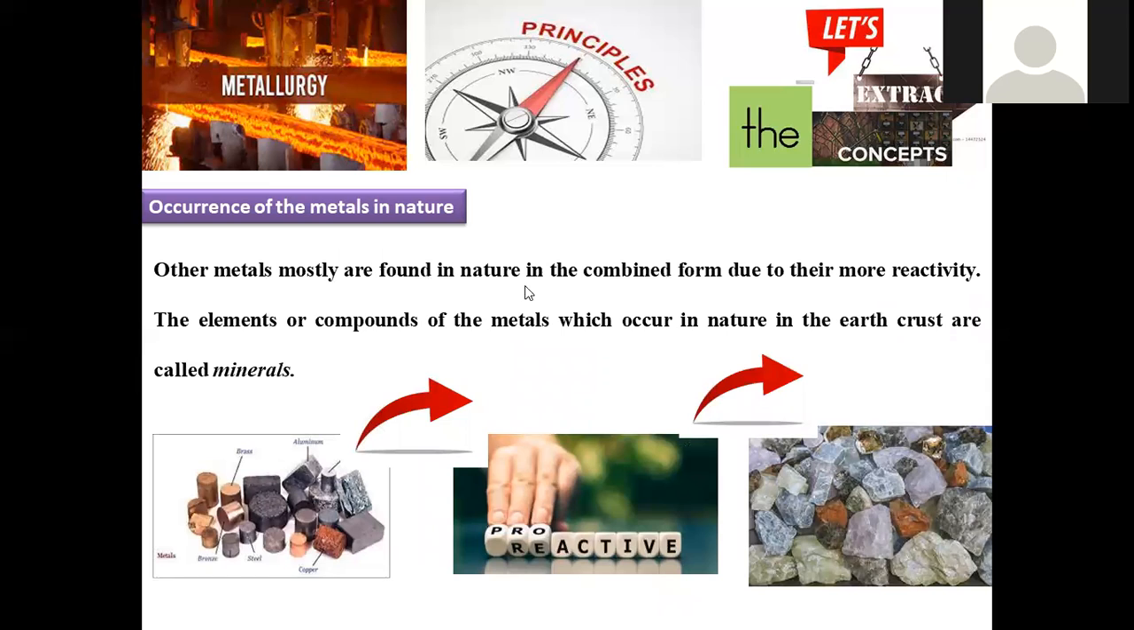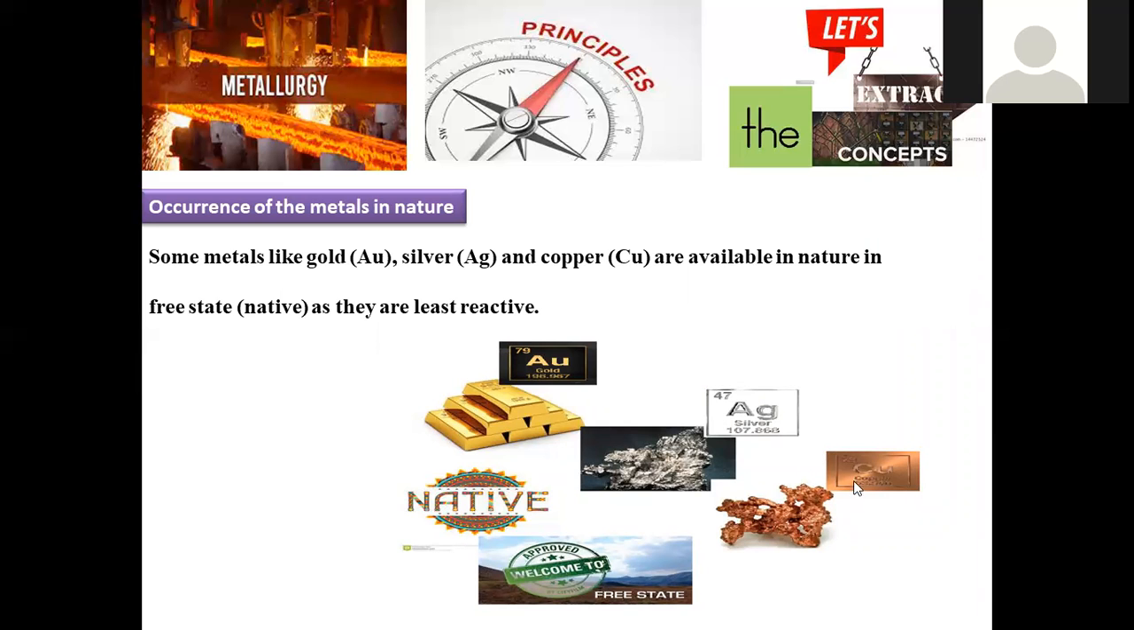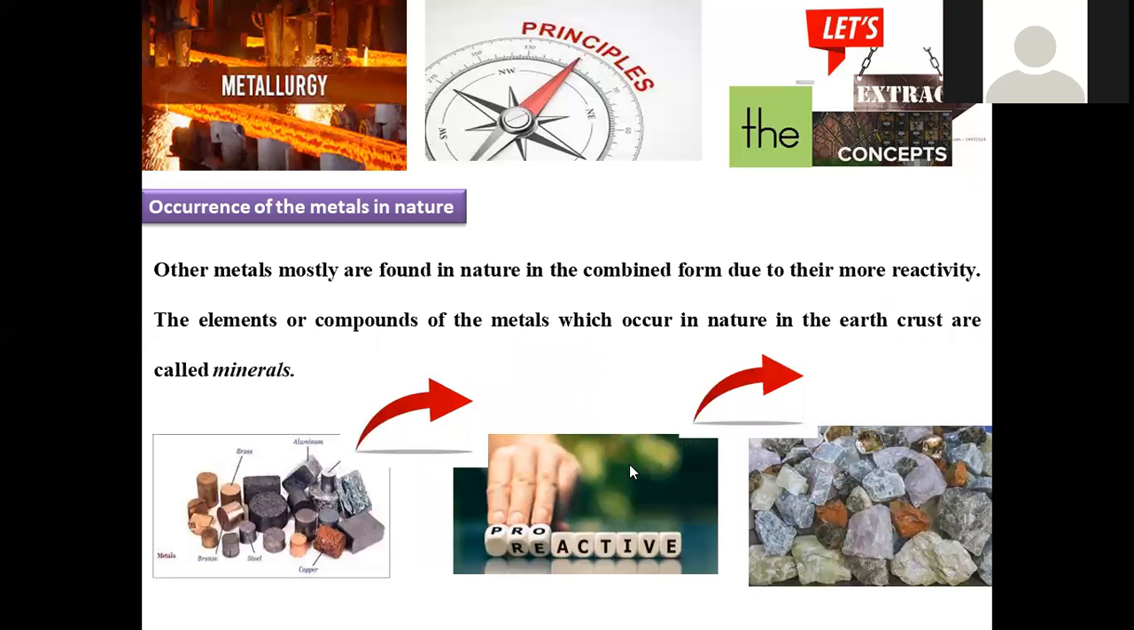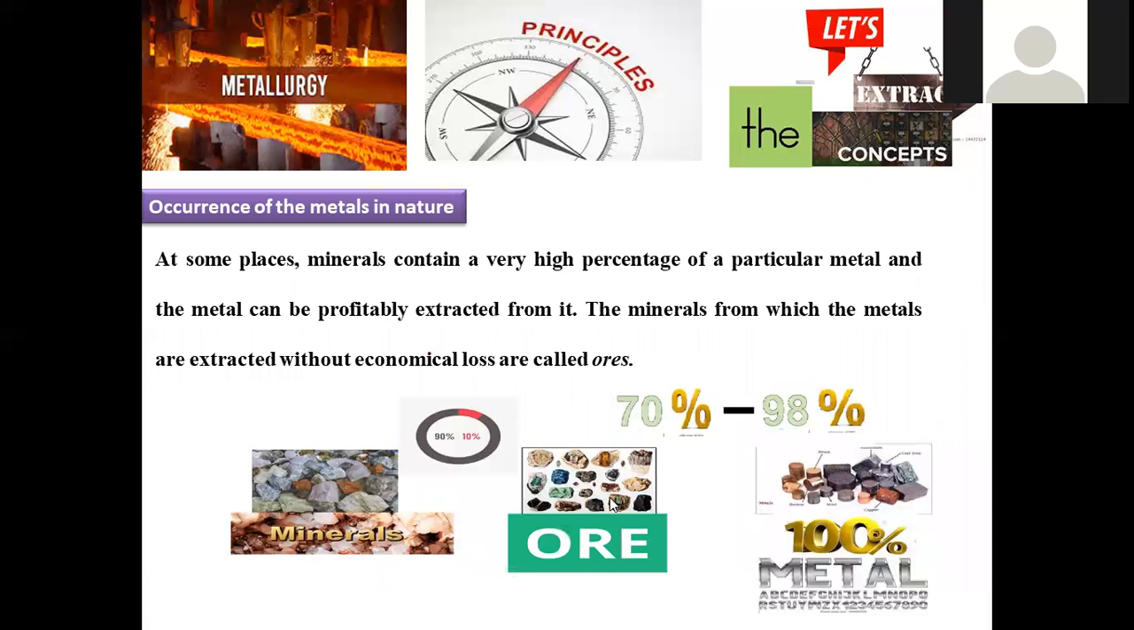Other metals are mostly found in nature in combined form due to their higher reactivity. So whatever metal you take apart from these, all are available in combined form and have higher reactivity. Elements and compounds of metals which occur in the earth's crust are called minerals. These metals are all reactive, so they are available in the form of minerals. This is a system we can clearly observe in nature.